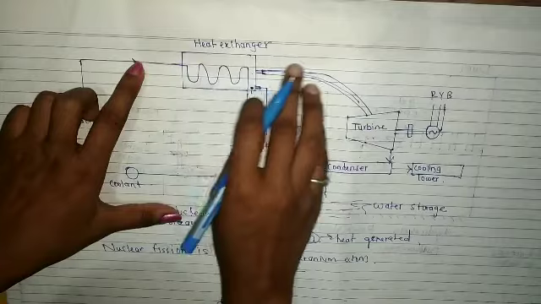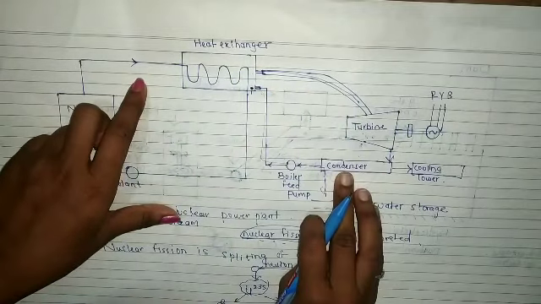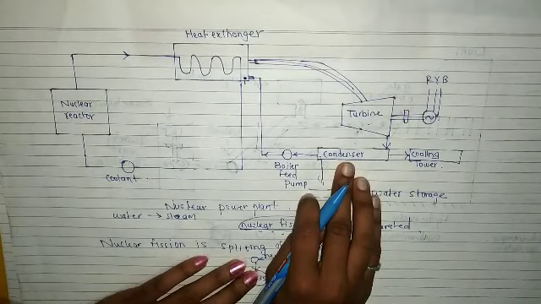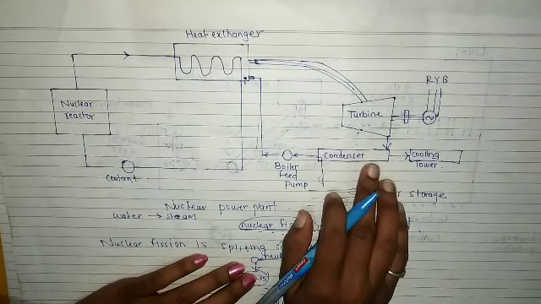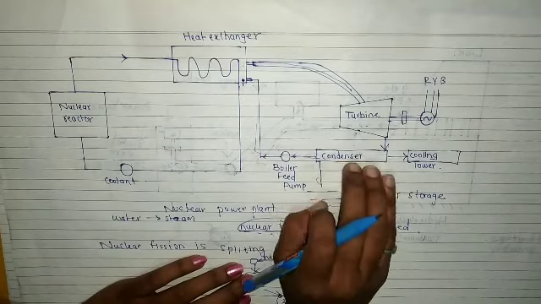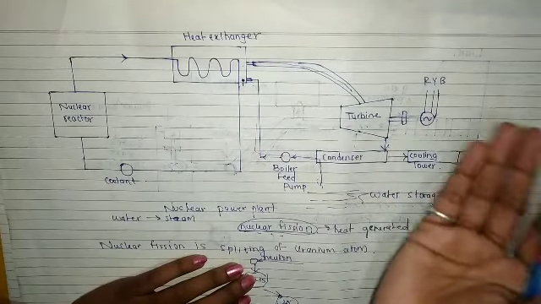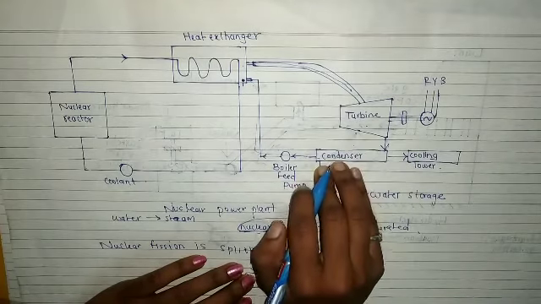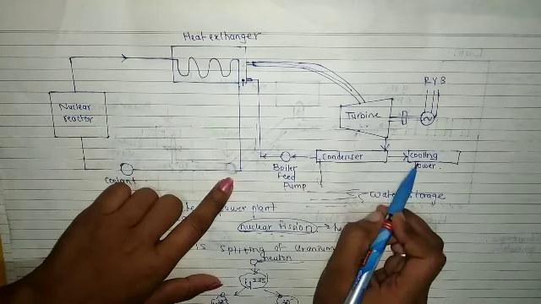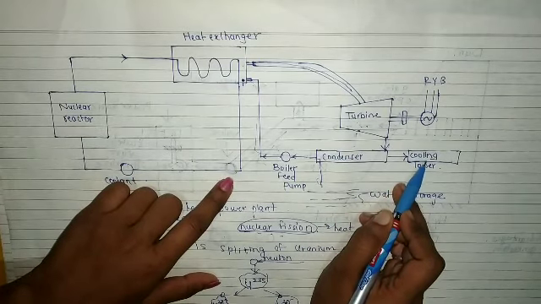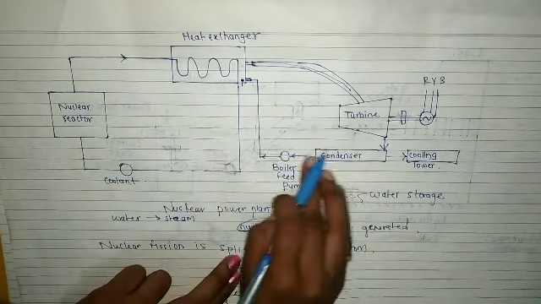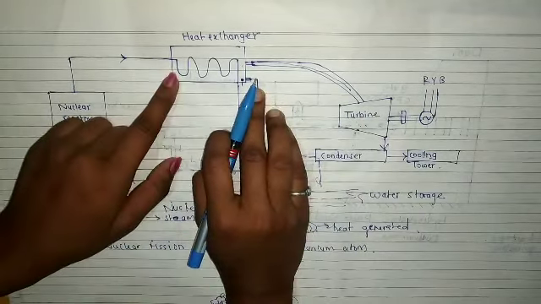Now this steam will come to the condenser. Okay, what will the condenser do? This condenser will convert the steam back into water. Now that water will be hot, right? Then what we'll do, we'll give this water to the cooling tower. So what will this cooling tower do? It will cool our water and send it back to the heat exchanger.